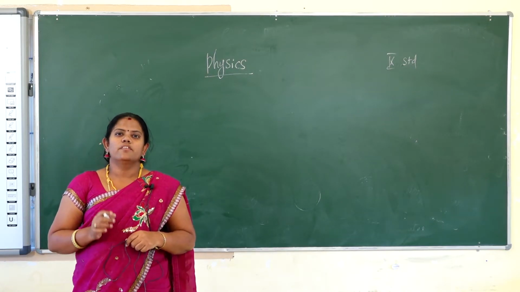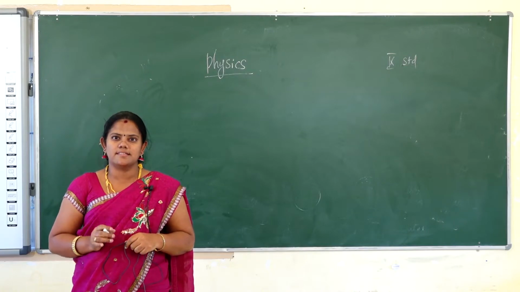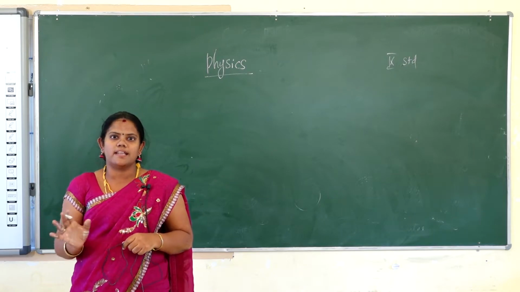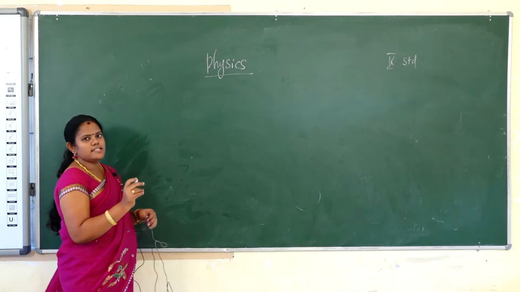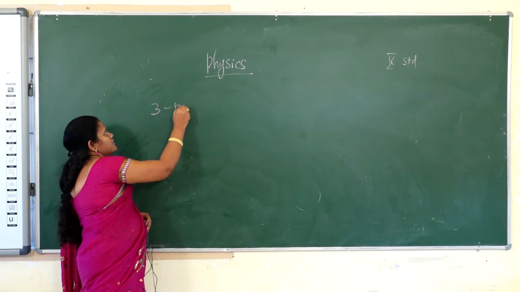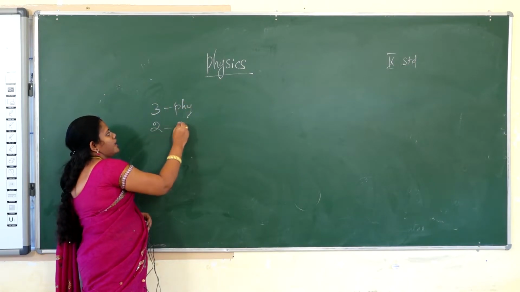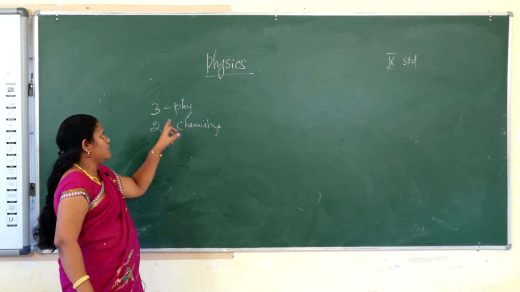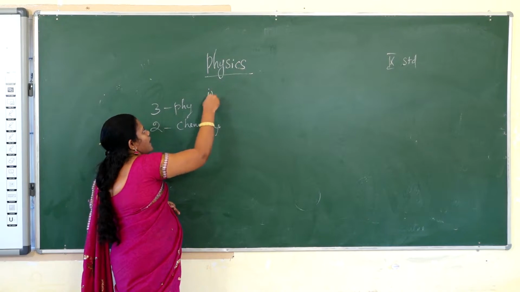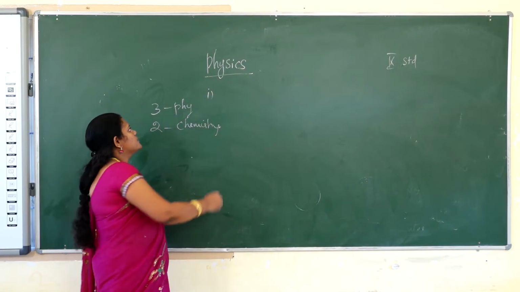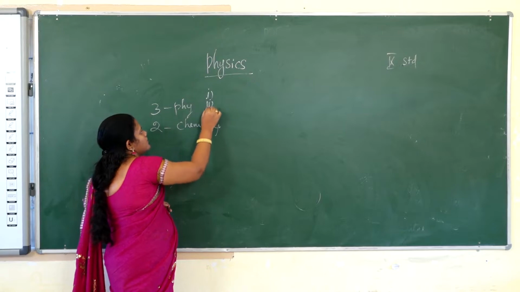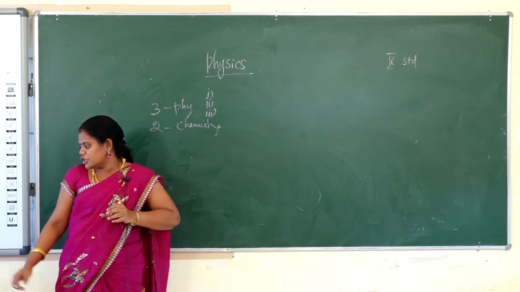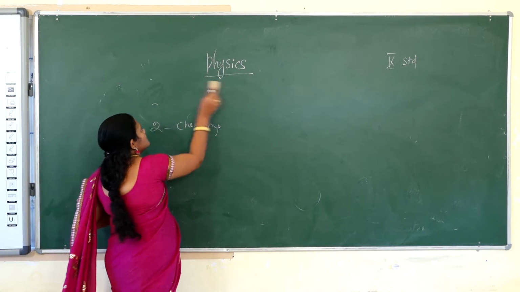In science, in the first term we have 9 lessons. Of the 9 lessons, 5 are in physical science and 4 are in biology. In physical science, there are 3 lessons in physics and 2 lessons in chemistry. In physics, we have 3 lessons. The first lesson is measurements and measuring instruments. The second lesson is motion. The third lesson is light. Okay, I will start the first lesson, measurement and measuring instruments.